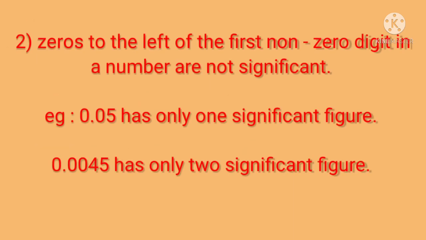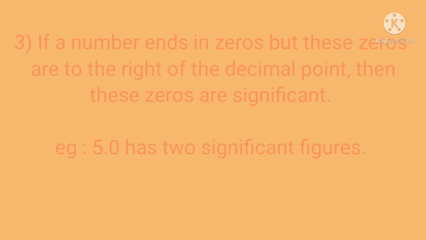Next we will study rule number 2. Zeros to the left of the first non-zero digit in a number are not significant. For example, 0.05 has only one significant figure because the zeros are to the left of the non-zero digit. In the next example, 0.0045 has only 2 significant figures because the zeros are to the left of the non-zero digits.